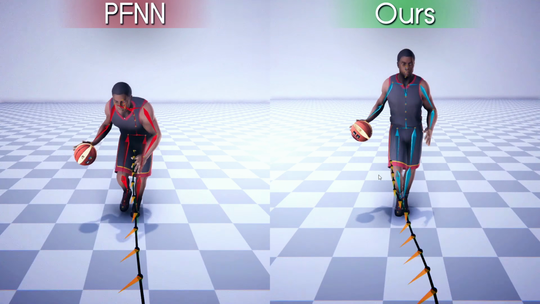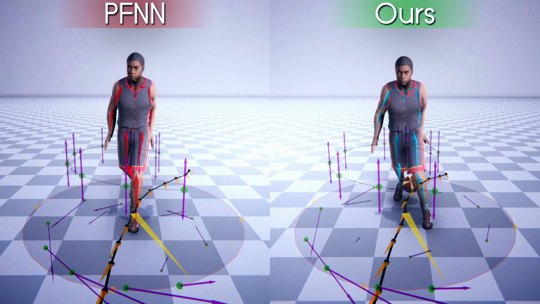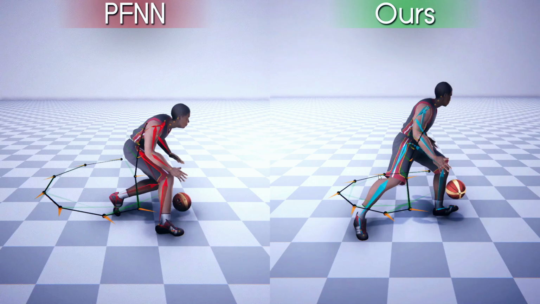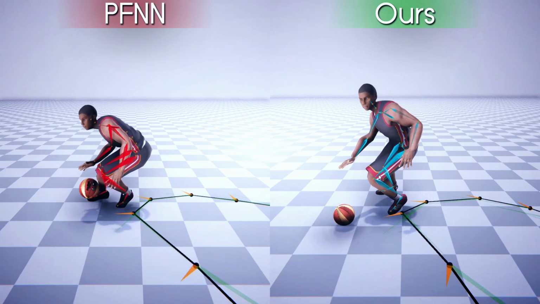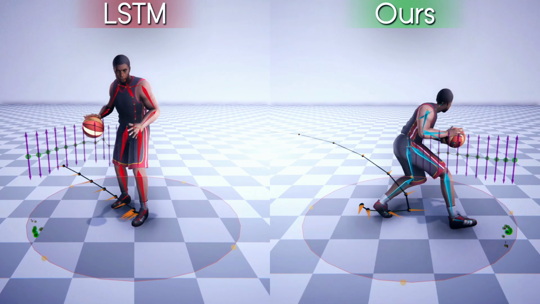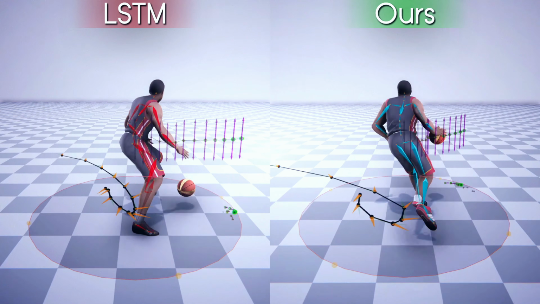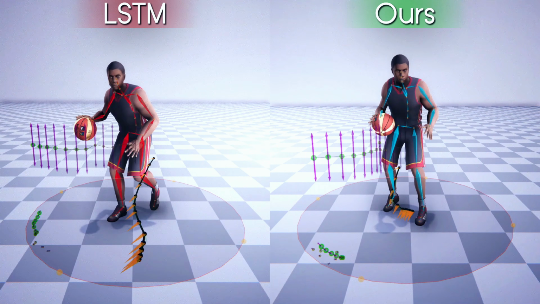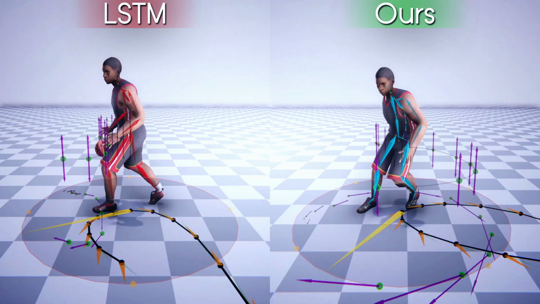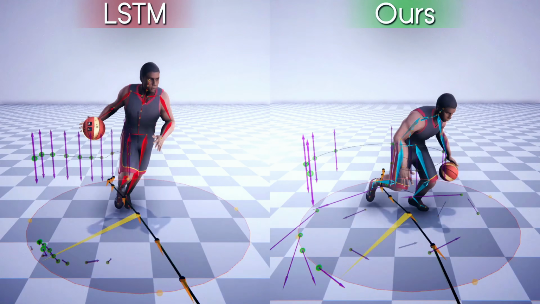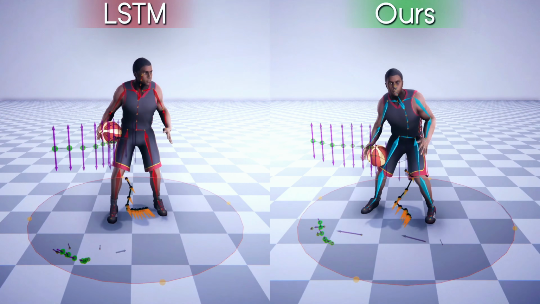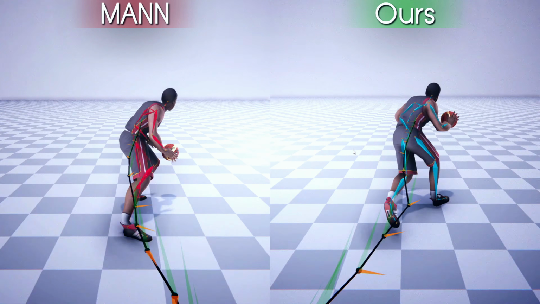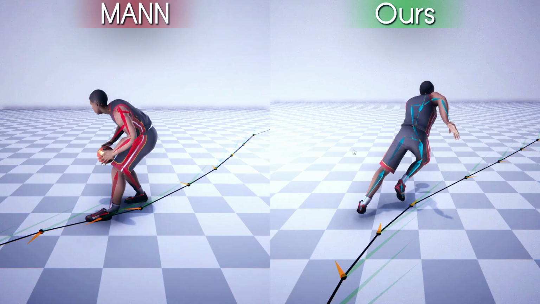Comparing the phase function neural network that uses a global phase to align character movements with our system, it shows difficulties learning the asynchronous movements among different parts of the body. This results in stiff movements during various detailed animations. Using an LSTM is another candidate solution for learning such time series data. However, those tend to suffer from strong unresponsiveness or missing detail for dynamic character control. The mode adaptive neural network cannot model back or side walking well as it has no access to the face, although moving straight forward produces plausible results.